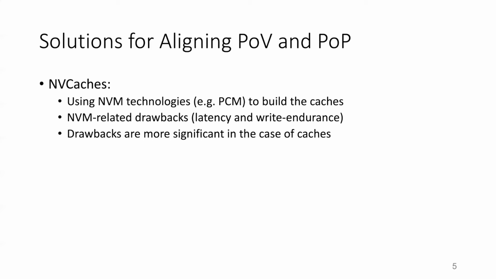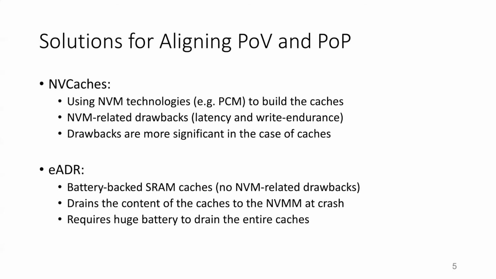However, this means that the caches will inherit all the NVM side effects we talked about earlier, which makes this approach not very attractive. Another way to make the caches non-volatile without the NVM side effects is by using battery-backed SRAM caches, or EADR. The battery will guarantee draining the caches to the non-volatile main memory when the crash happens, and therefore they will effectively be considered non-volatile.